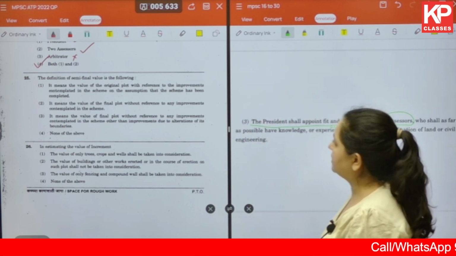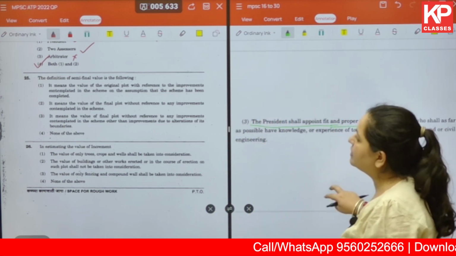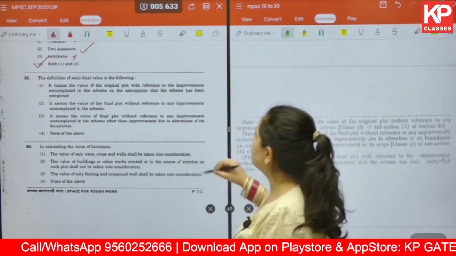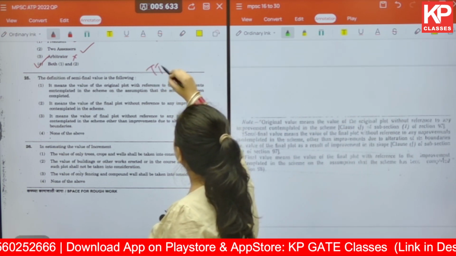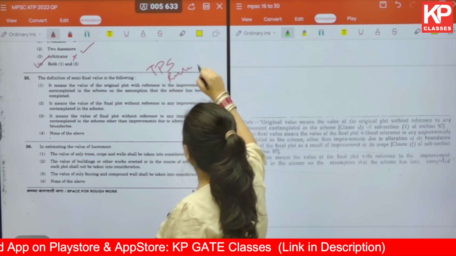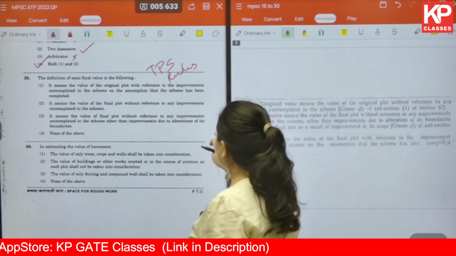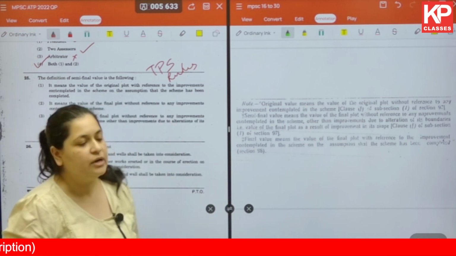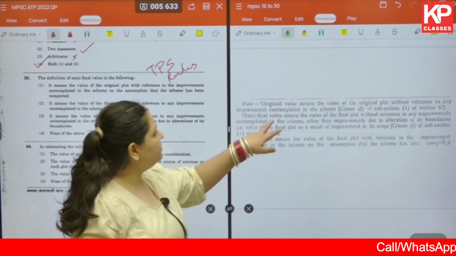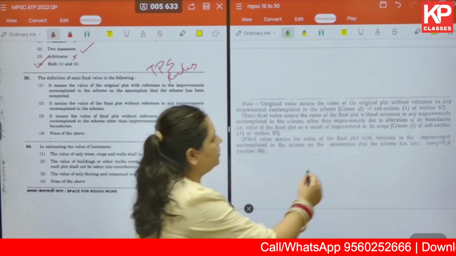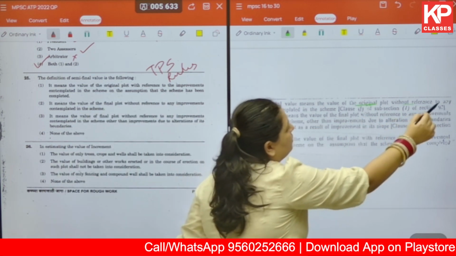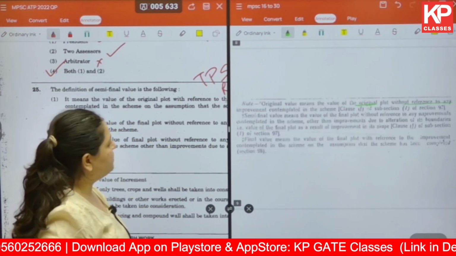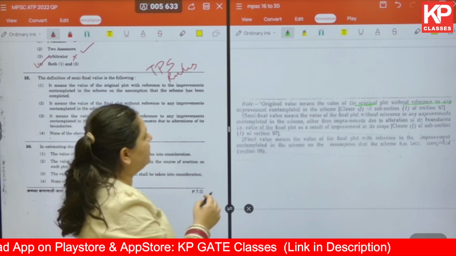Okay, the next one. The definition of semi-final value is the following. This particular answer you will find in the TPS rules. Here it talks about the original value, the semi-final value, as well as the final value. Let's read what it says. Original value means the value of the original plot without reference to any improvement. Okay, this is with respect to no improvements contemplated in the scheme.